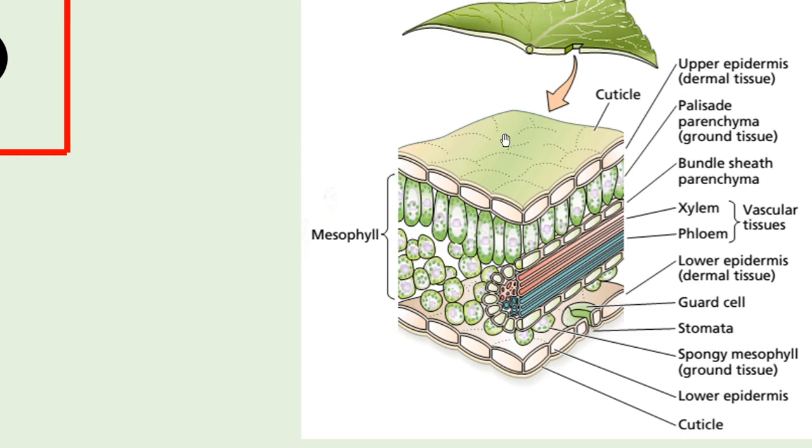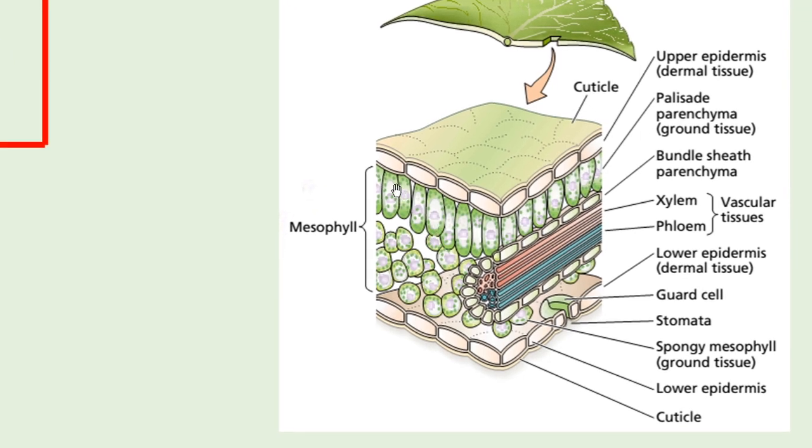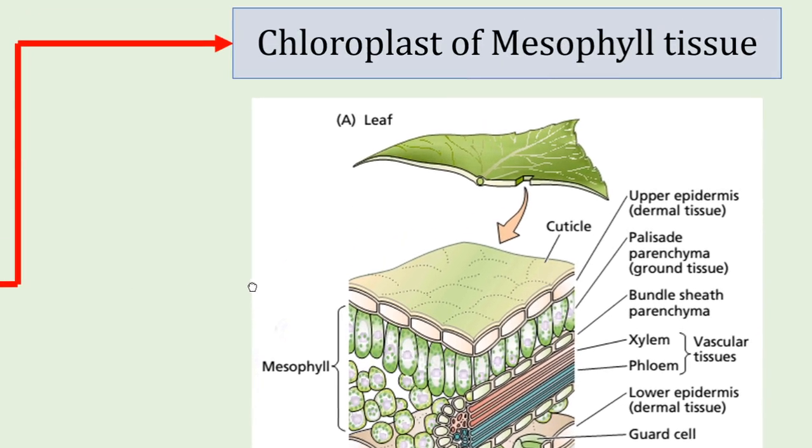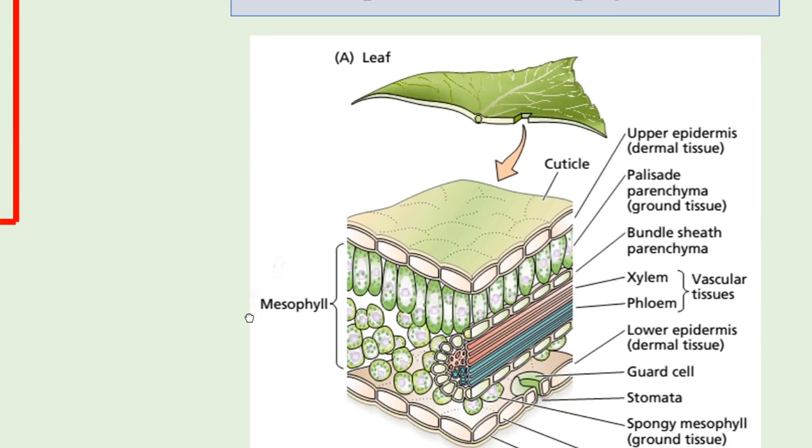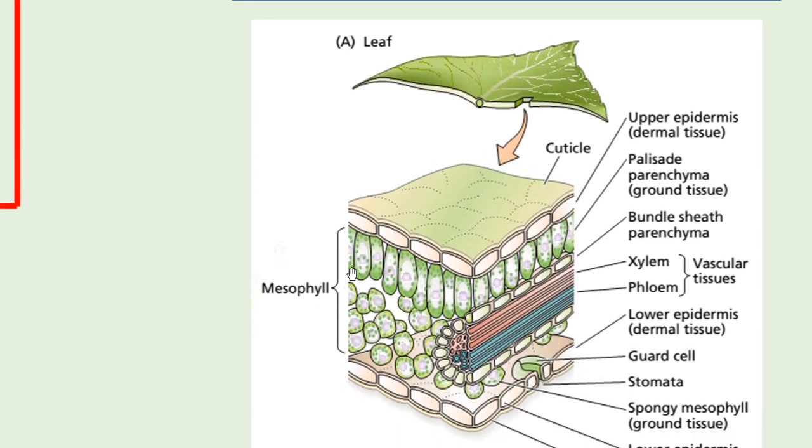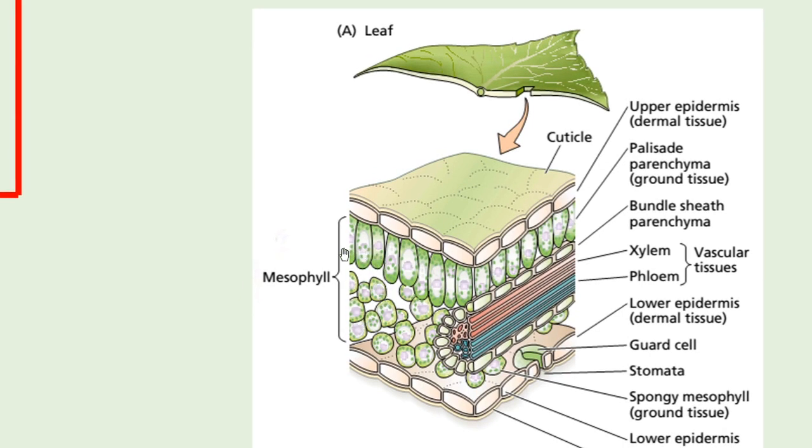At the bottom of the upper epidermis there are long elongated cells which are called palisade parenchyma that contain chlorophyll, and at the bottom of it there are spherical shaped cells called spongy parenchyma. They are also chlorophyll filled cells. So the photosynthesis takes place inside these two kinds of mesophyll cells, that means inside palisade parenchyma and spongy parenchyma. In both kinds of mesophyll cells, photosynthesis takes place.